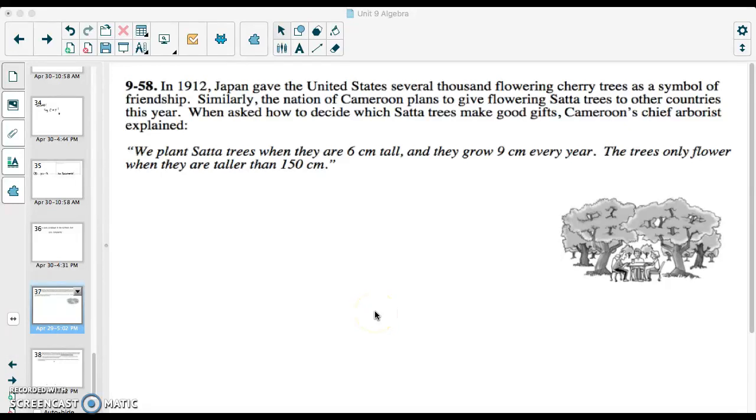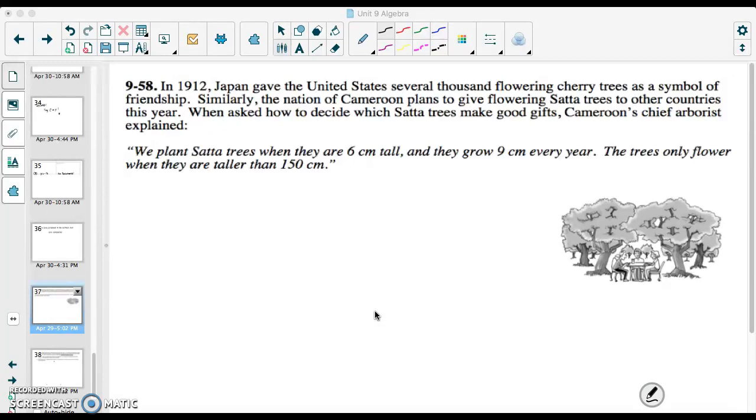Right, let's finish up 9.2.2 and complete this application problem. So if you haven't gotten a chance to read it, it looks like we're talking about in 1912, Japan gave the United States several thousand flowering cherry trees as a symbol of friendship. Do you know where these trees are today? Are they still alive? Comment if you know the answer.